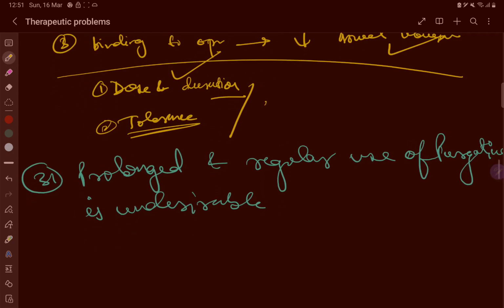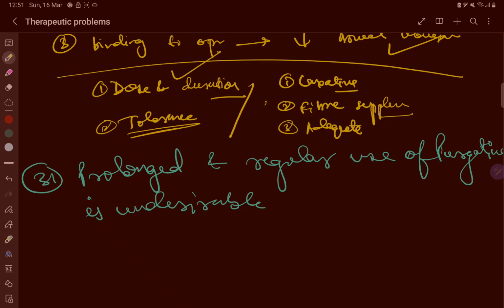So how can we manage morphine induced constipation? The first is laxatives. We give laxatives or stool softeners, even osmotic laxatives, which help in bowel movement. Second is fiber supplements, which soften the stools, increase bowel movements, and regularize them. Third is adequate hydration, plenty of water, 3 to 5 liters per day, which prevents constipation by keeping the stools soft and easy to pass.